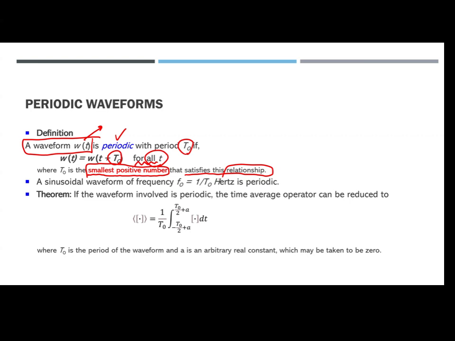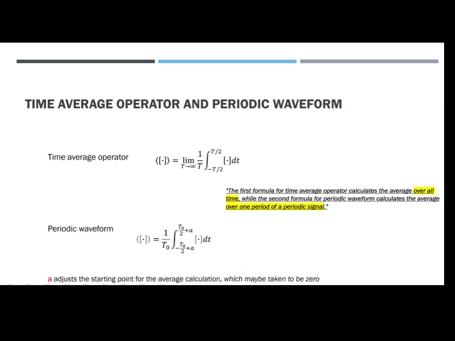A sinusoidal waveform of frequency f sub 0 = 1/T sub 0 hertz is periodic. Really basic. So if the waveform is periodic, the time average operator can be reduced like this. That is a really simple theorem for periodic waveforms.